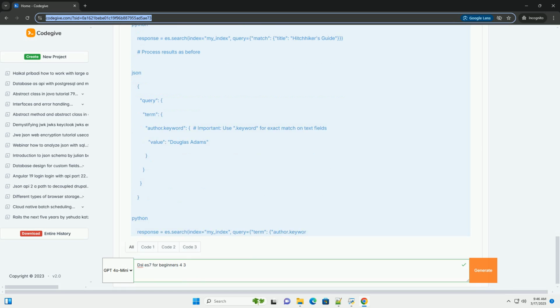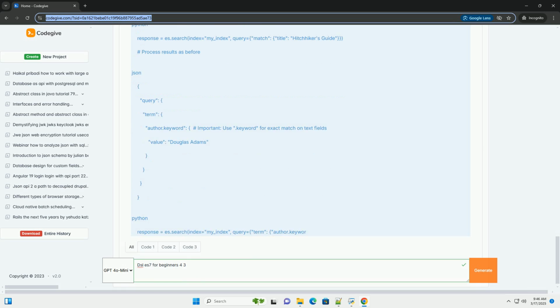4. Compound queries, combining queries for power. bool query: must, should, must_not, filter. constant_score query. 5. Aggregations, extracting insights from your data. terms aggregation, finding top terms. range aggregation, bucketizing numeric data. date_histogram aggregation, time series analysis. average, min, max, sum aggregations, numeric statistics.